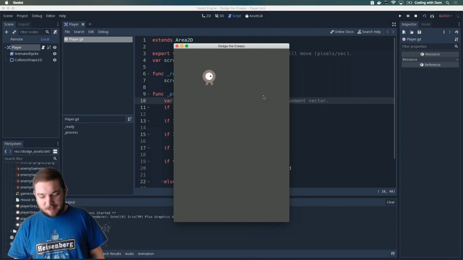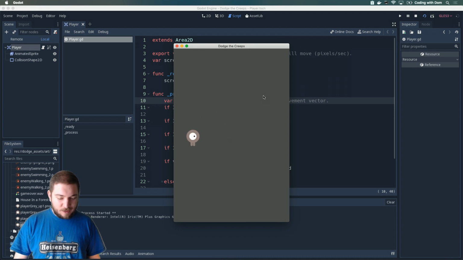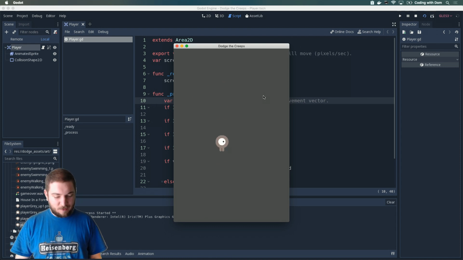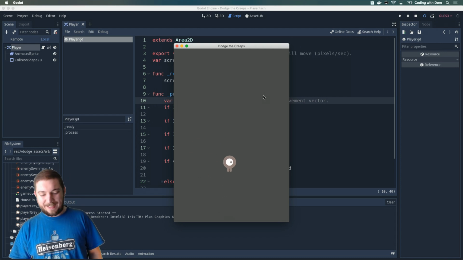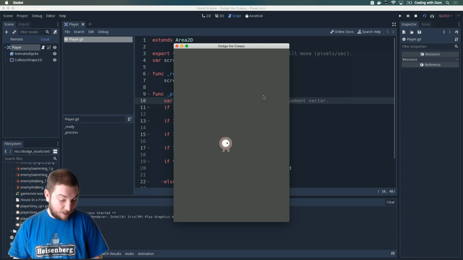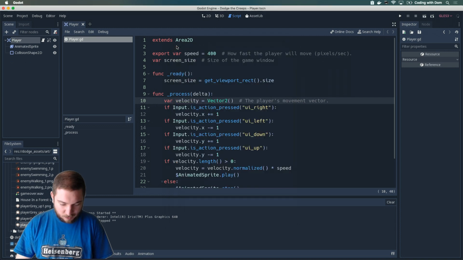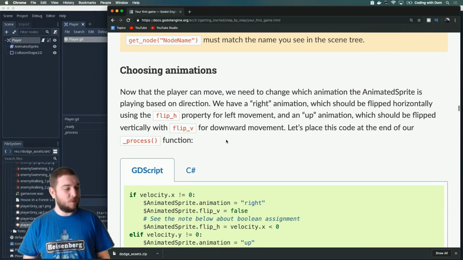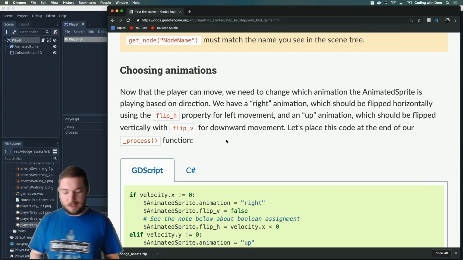You see, this is already amazing for me. That with these few lines of code, I'm already doing stuff. This is so cool. Okay. I see that the animation isn't changing depending on which way I move. I guess that's probably the next step. But cool, this works. So, choosing animations. There you go. See? I knew it.